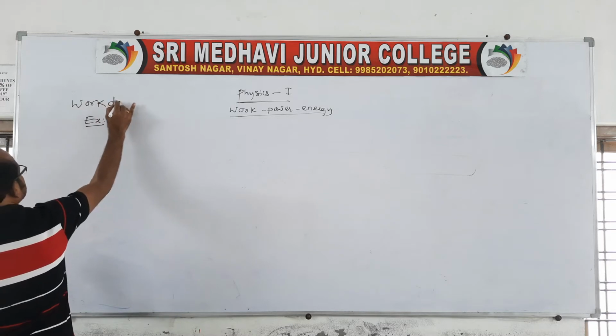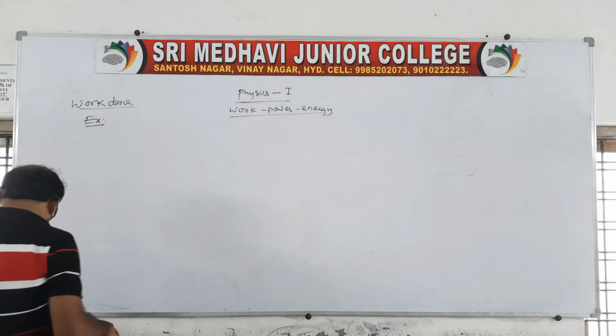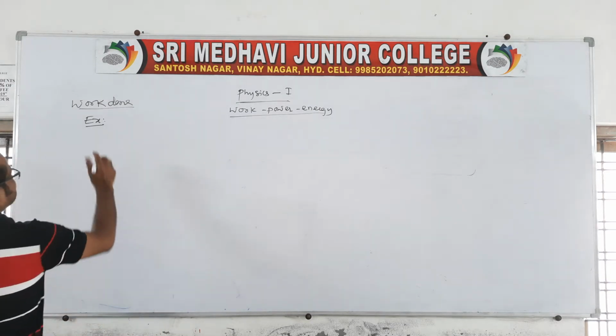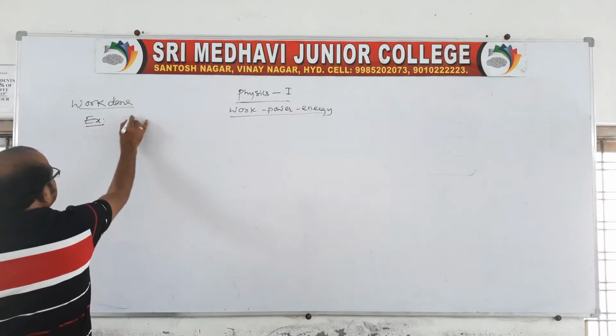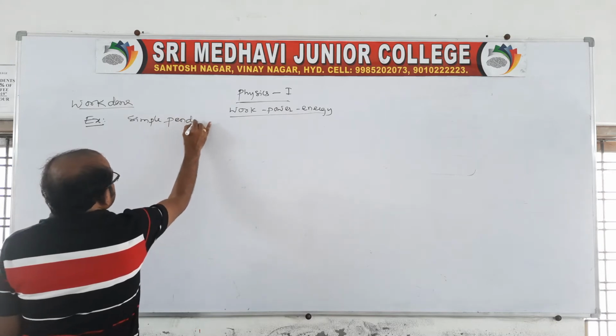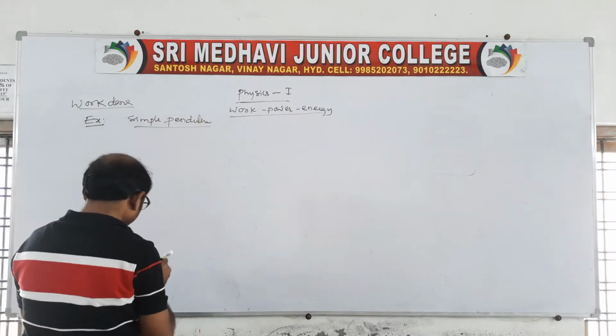It is very important, everyone should remember and know. Let us take the simple pendulum case, because this is there in the next chapter also.